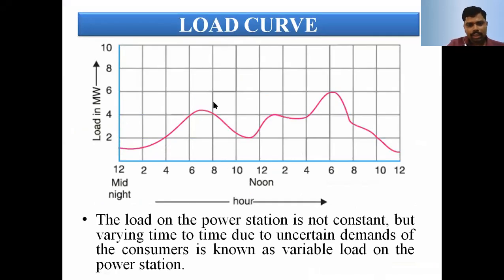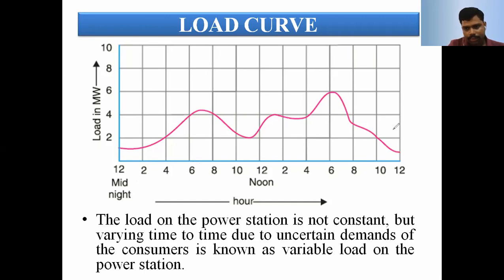Generally the load curve is plotted with time in hours on the x-axis, and the load in kilowatts or megawatts on the y-axis. Here each time interval is taken as 2 hours, that is 2, 4, 6, 8.